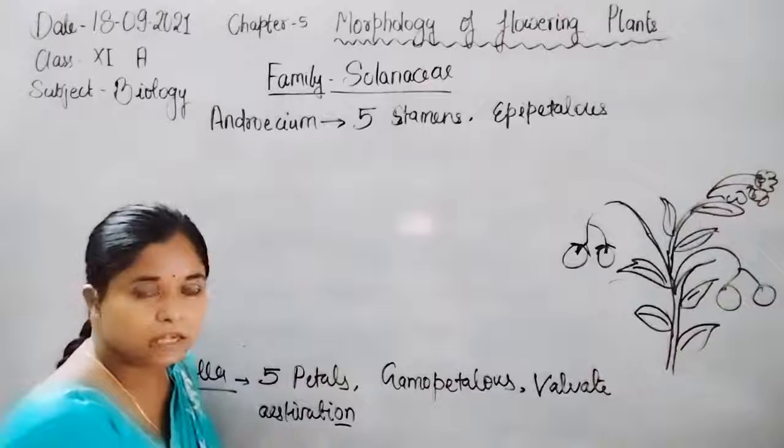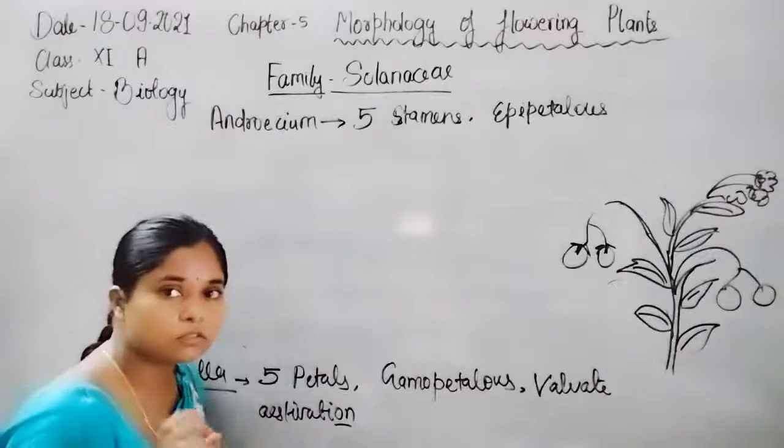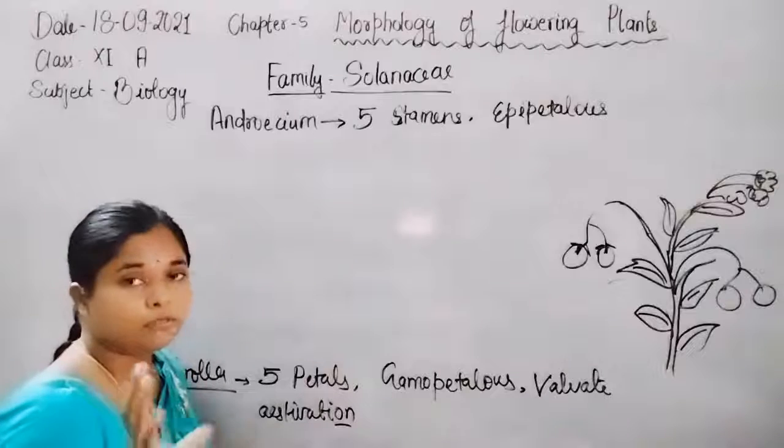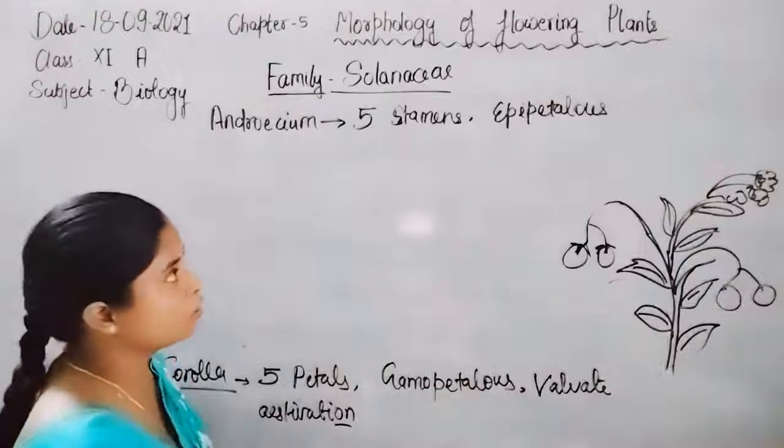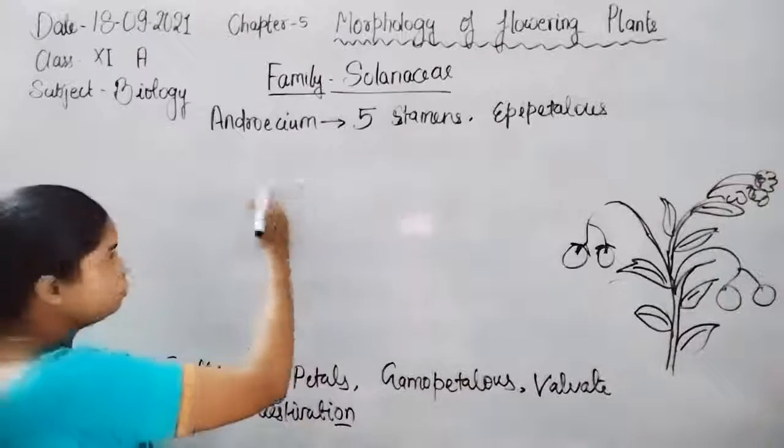The flower is bisexual and actinomorphic, because male and female reproductive organs, androecium and gynoecium, are both present.